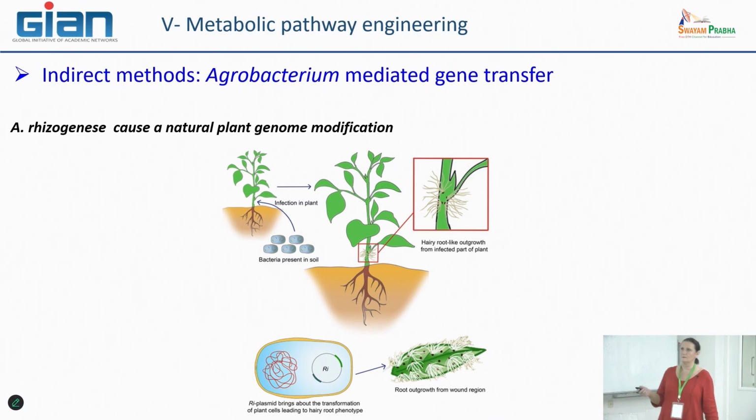Just a slide to show that it is exactly the same for Rhizogenes. The only difference is that it is not a callus that is produced, but specific organs, entire organs such as hairy roots. The particularity of hairy roots, compared with a wild type root, is that if you put them in in vitro culture, they are able to proliferate exactly as a callus, because they acquire the ability to divide continuously.